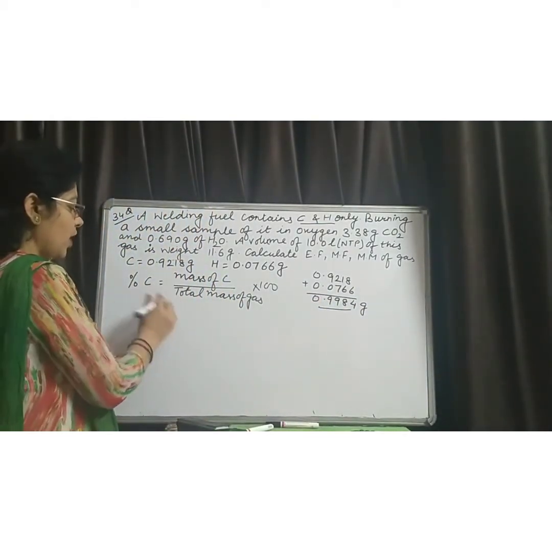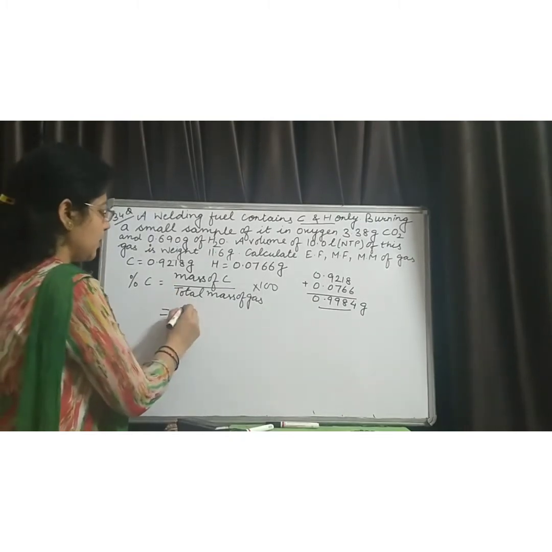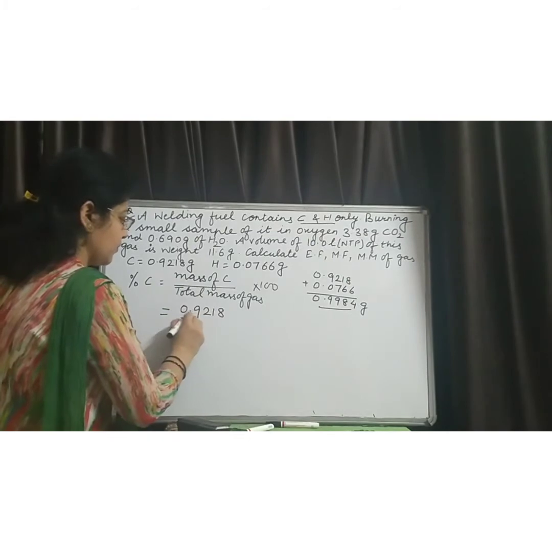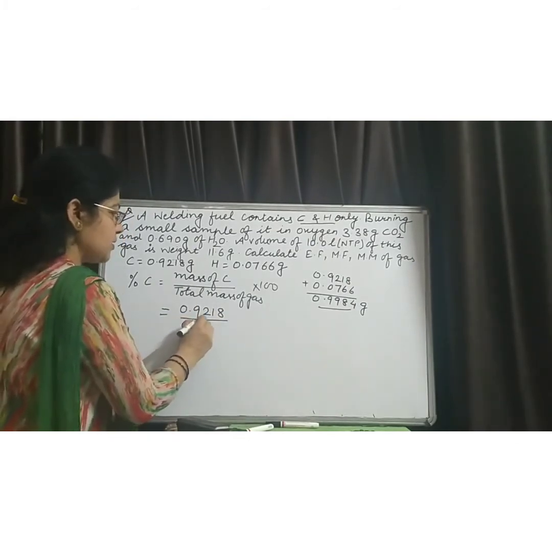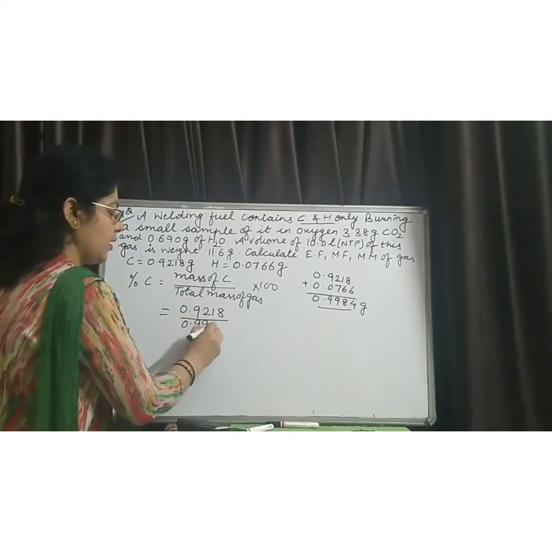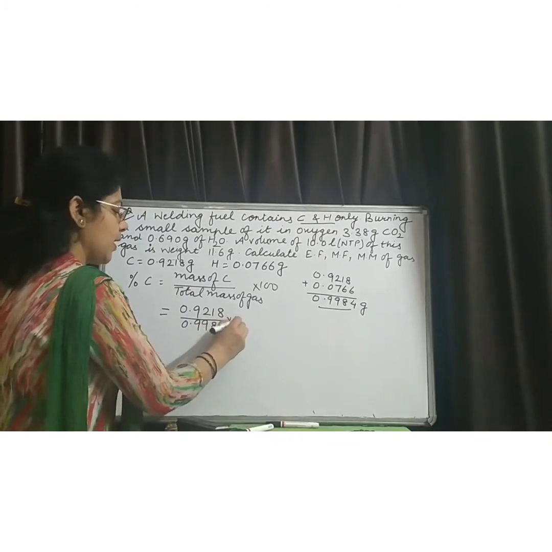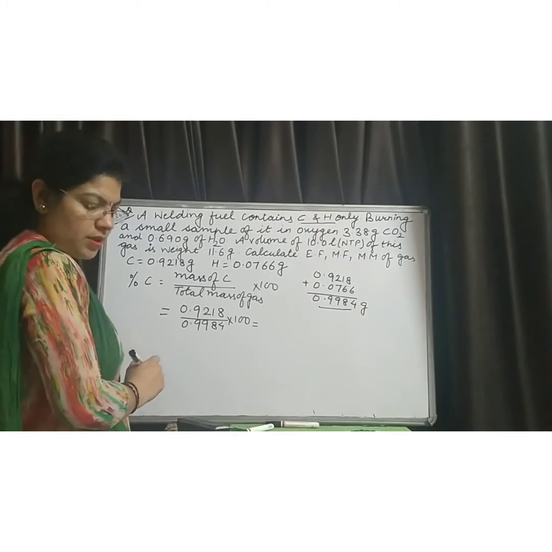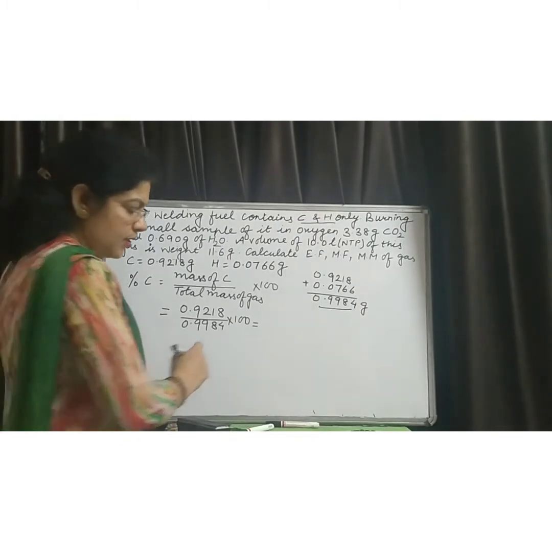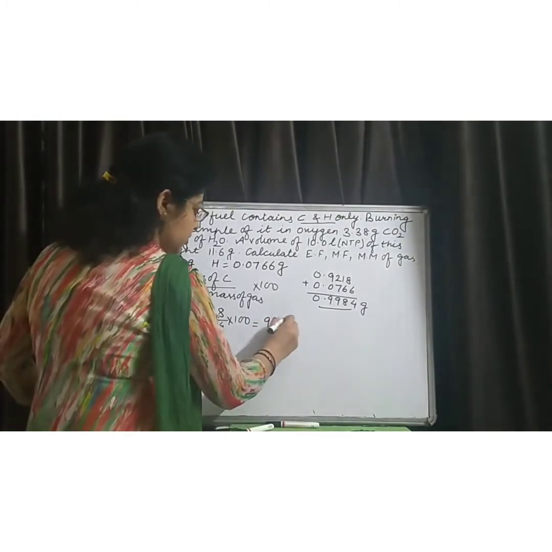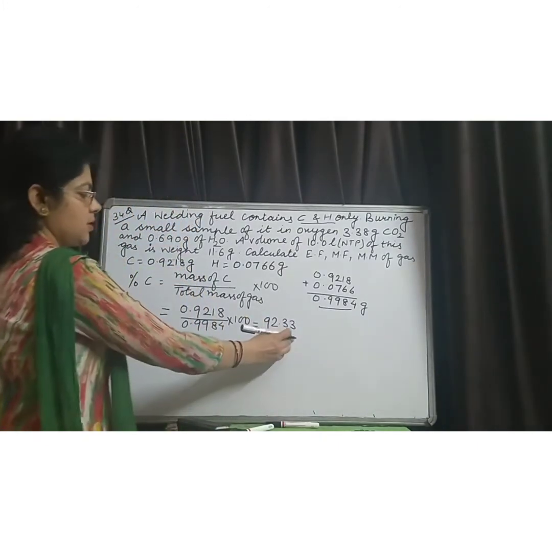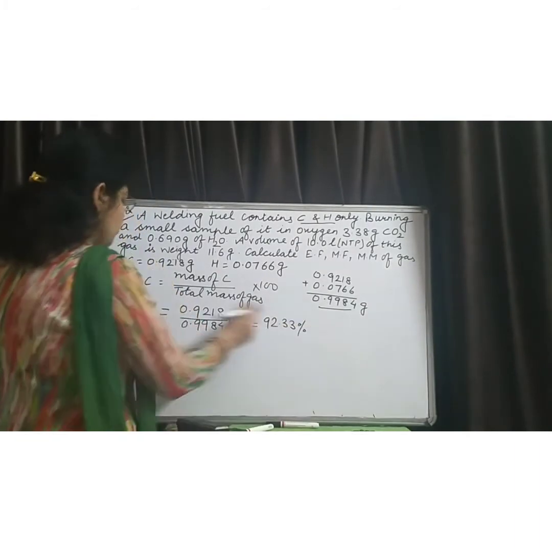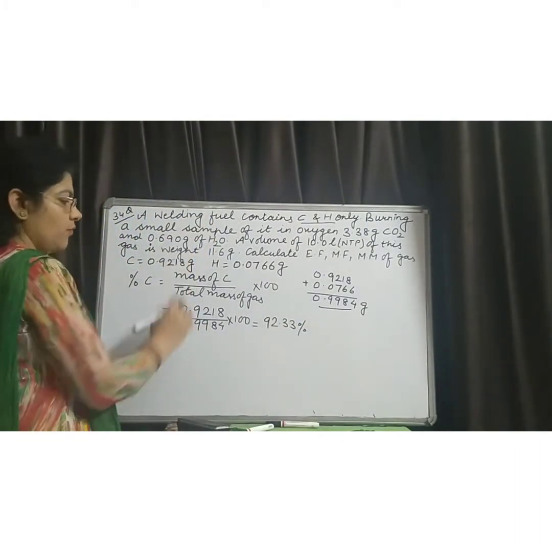So percentage of carbon is equal to mass of carbon, that is 0.9218, upon total mass, that is 0.9984, multiplied by 100. It comes out to be 92.33. This is the percentage of carbon in this fuel.